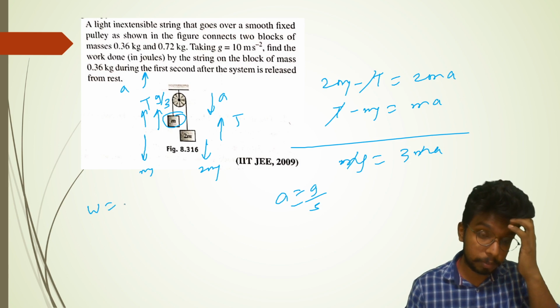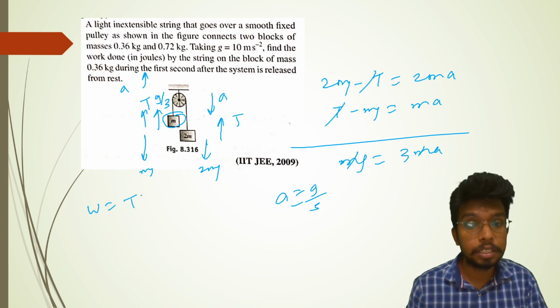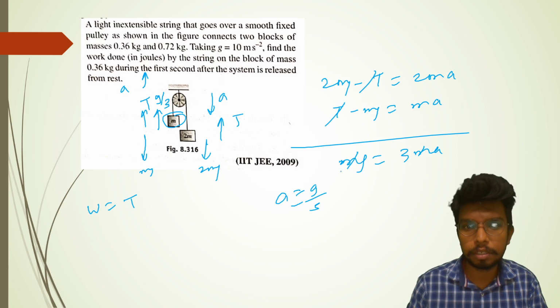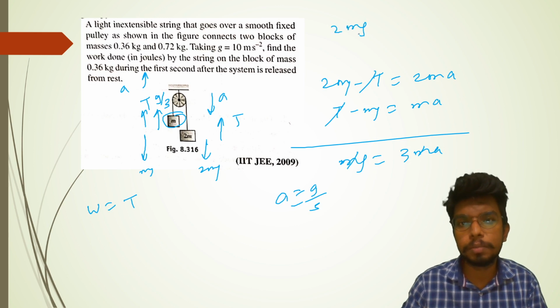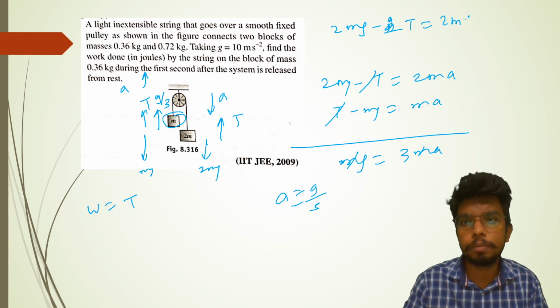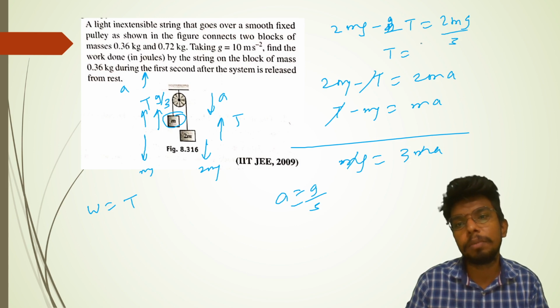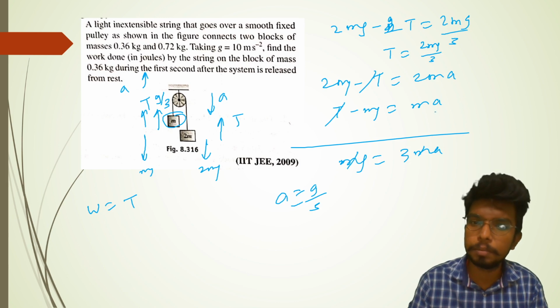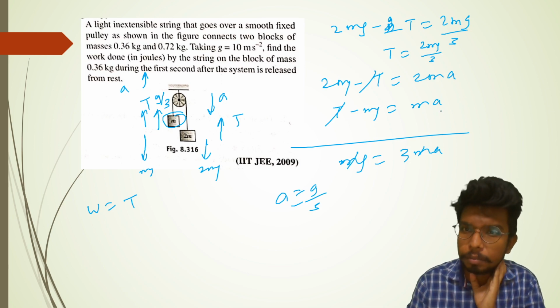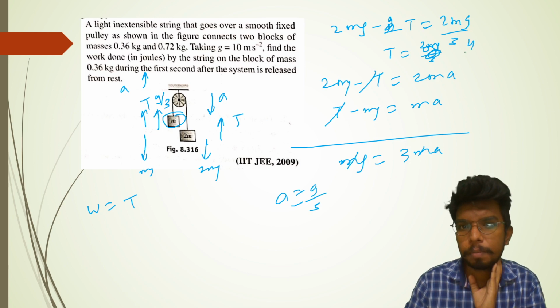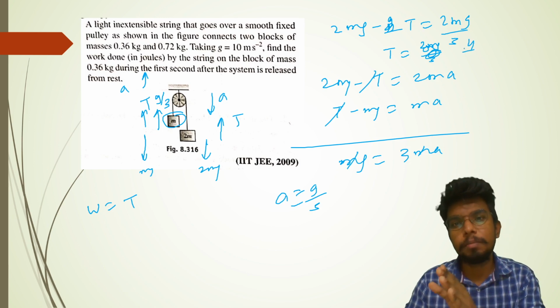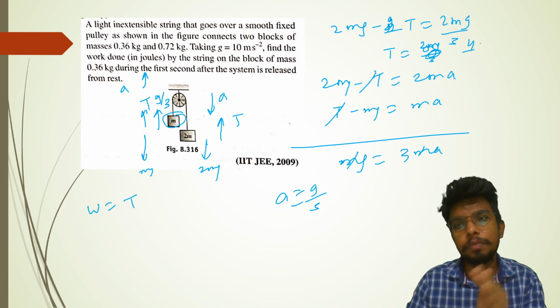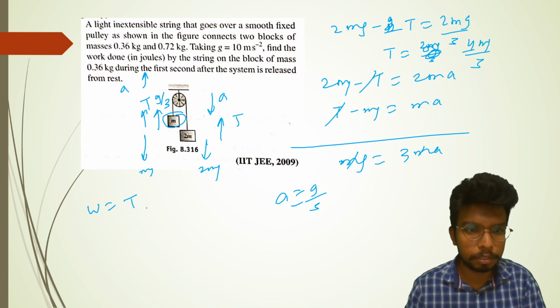Work done is force into displacement. Force is the tension, which we don't know. If we know the acceleration g by 3, we can find the tension. T minus mg is equal to ma, so T equals mg by 3 plus mg, which is 4mg by 3. Yeah, tension will come out to be 4mg by 3.